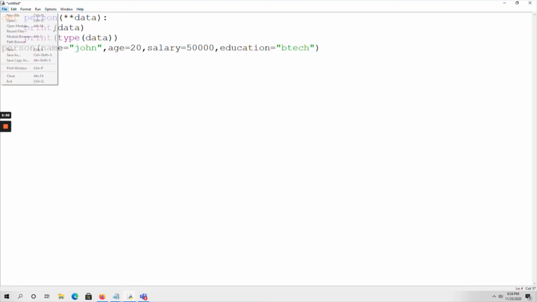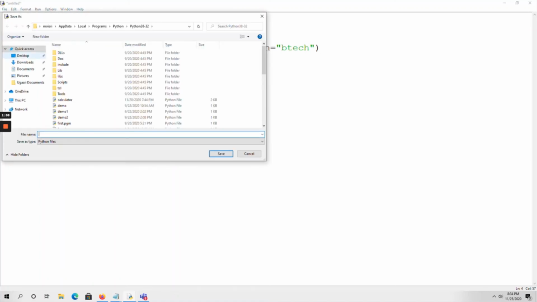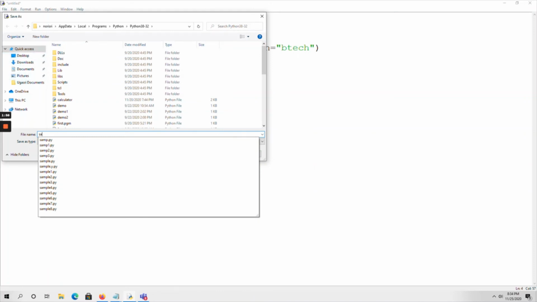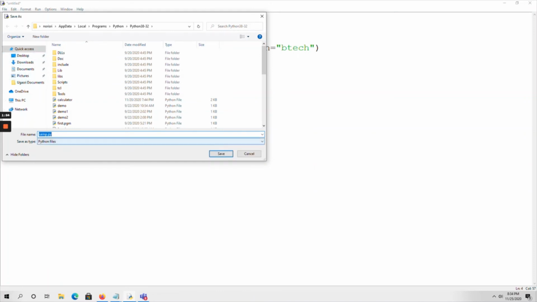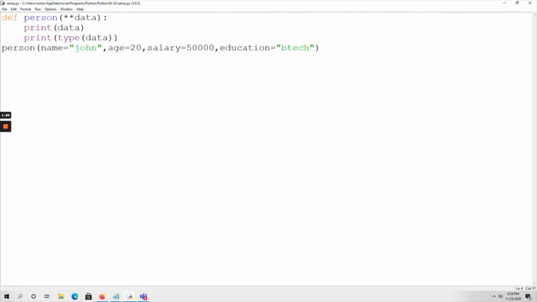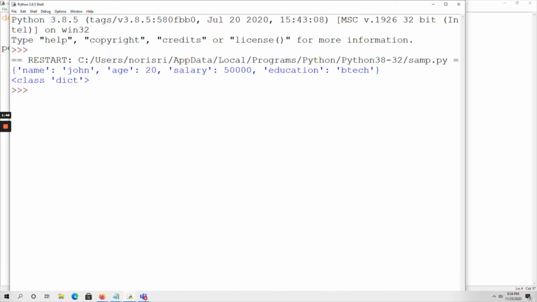So first save the file, give some name. Okay, save it. Now run the module. So see here, name equal to John, age is 20, salary is 50,000, education is BTech. So that value is printed and the data type is dict data type, that is dictionary.